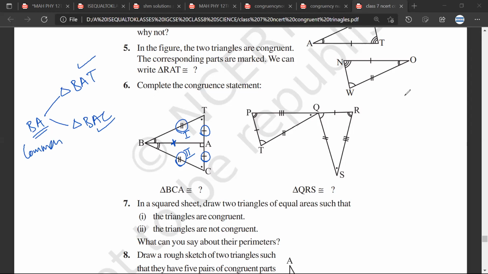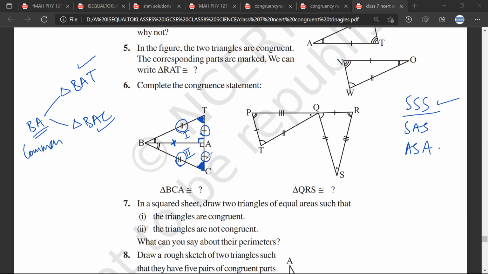So Mr. Sarthak, which rule will be applicable? Mr. Satya. So SSS. SSS is applicable. So triangle 1 and 2 are congruent. If they are congruent, then their sides and angles, everything would be equal for a simple reason. Because the rule of congruency is that one triangle, one figure would be able to completely cover the other. Similarly, the second figure would be completely able to cover the first figure. That means that this is 90, so this would be 90. And this angle would be equal to this angle.